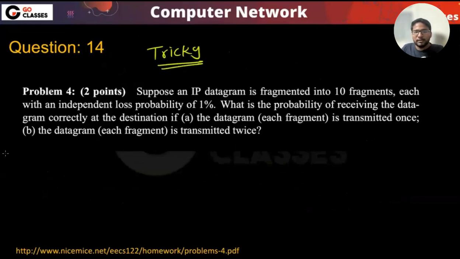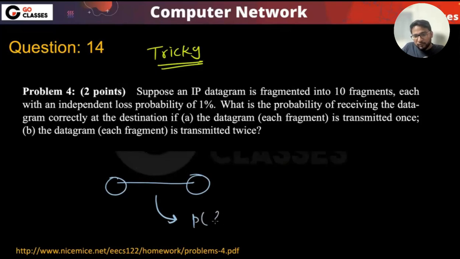So what they're saying is, suppose an IP datagram is fragmented into 10 fragments this time. Each has an independent loss probability of 1%. What is the probability? Okay, so suppose that this is one router to another router. There is only one link here. Now on this link, it can get lost. So the probability of failure, or probability of loss, is 1%, which means 0.01.